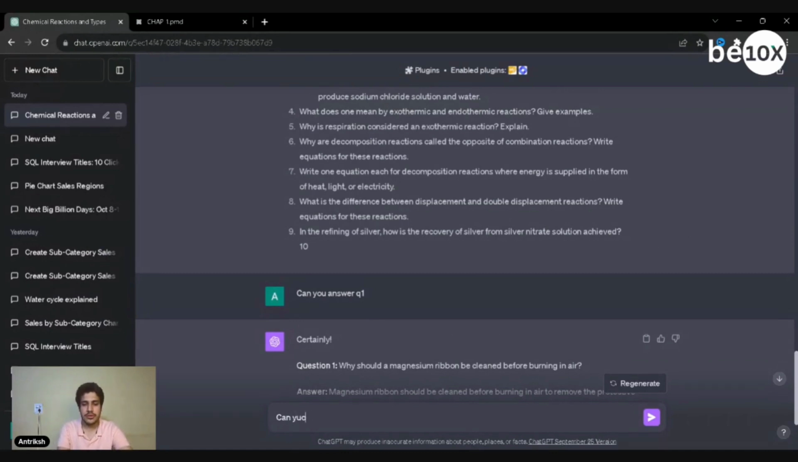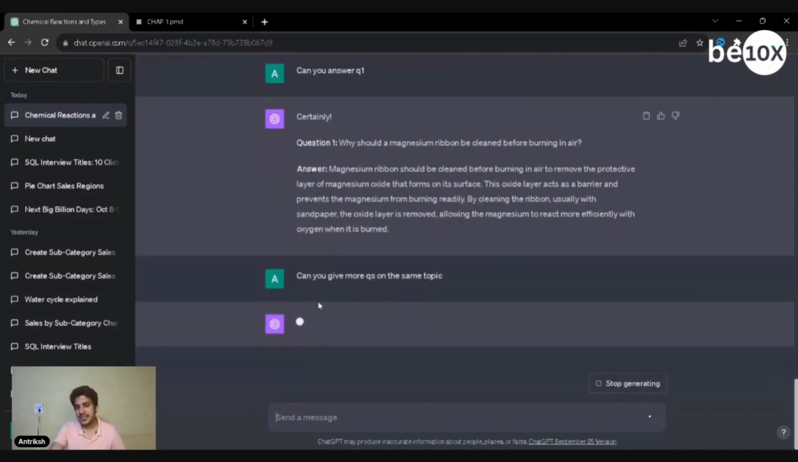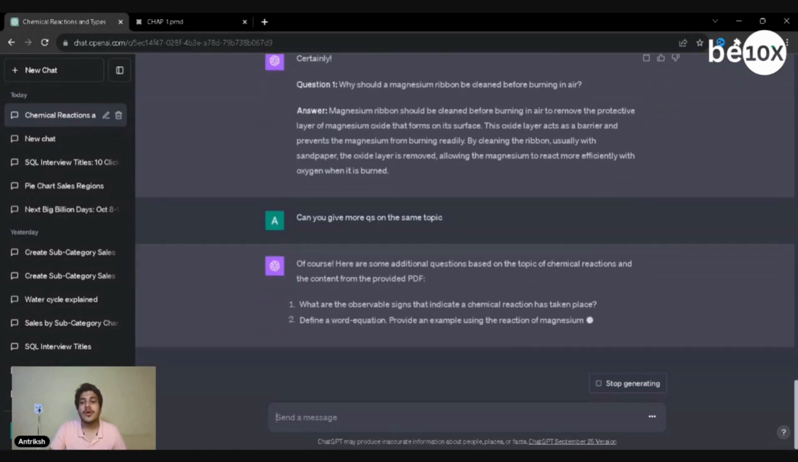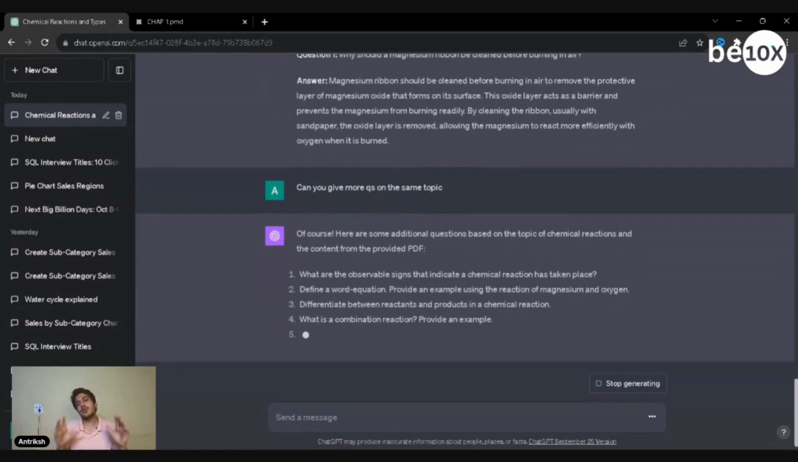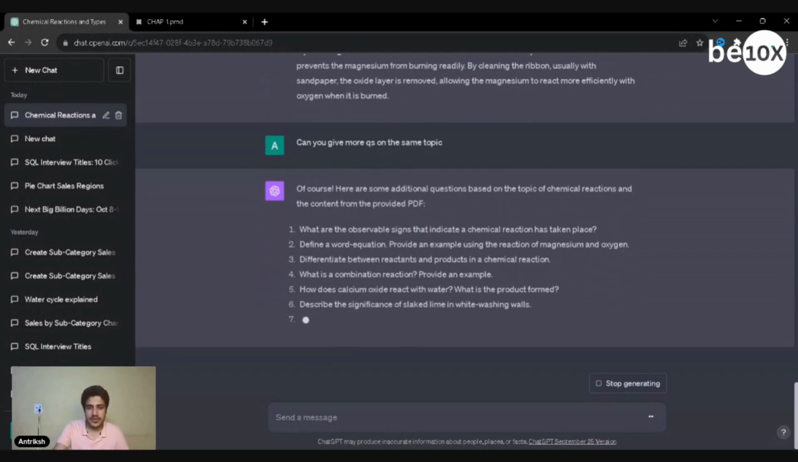Now can you give more questions on the same topic? Right. So now let's see if it can recognize the topic and then give me same questions. Okay, it has basically taken the whole PDF as the topic, right? Define a word equation and stuff, right? And it's just amazing what you can do with it.